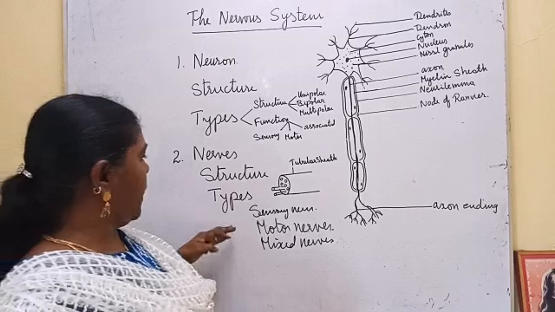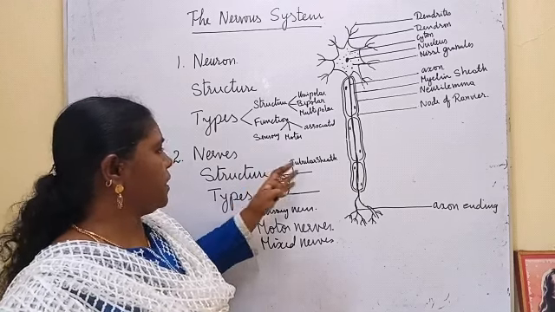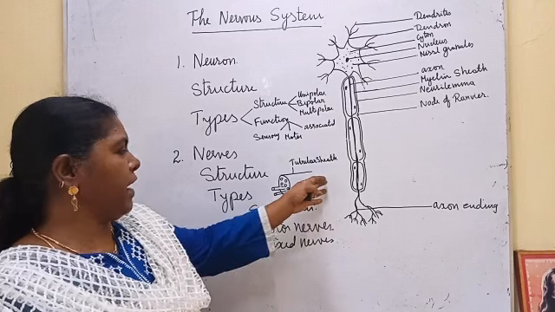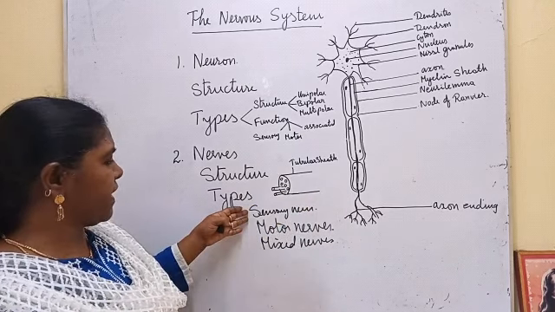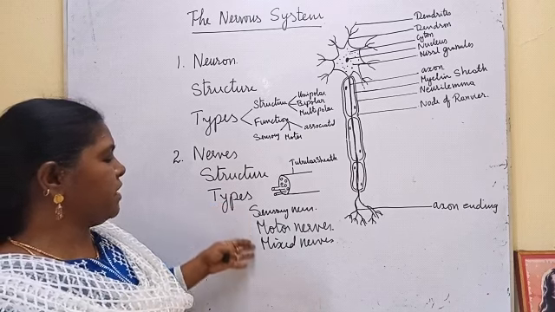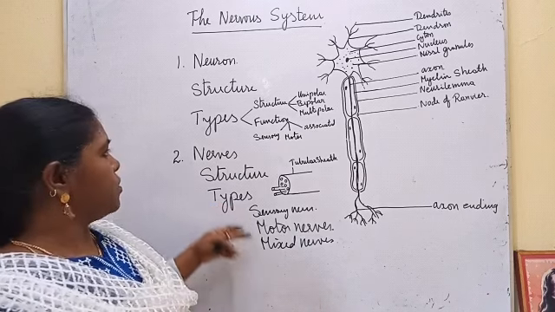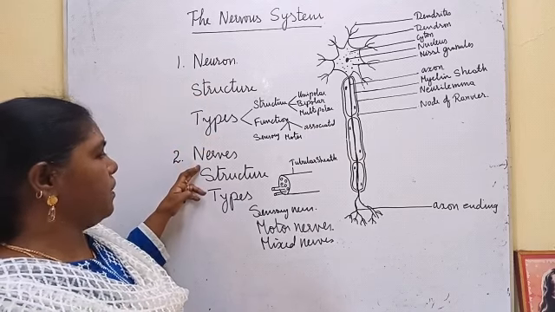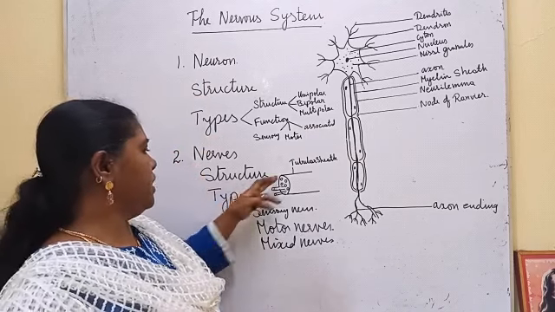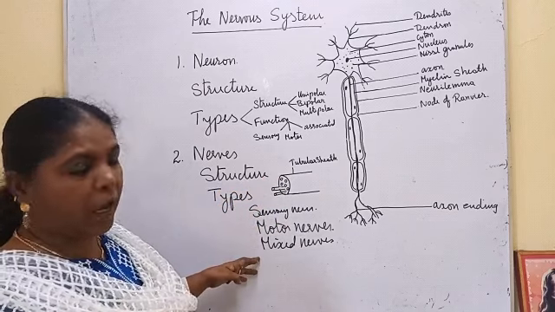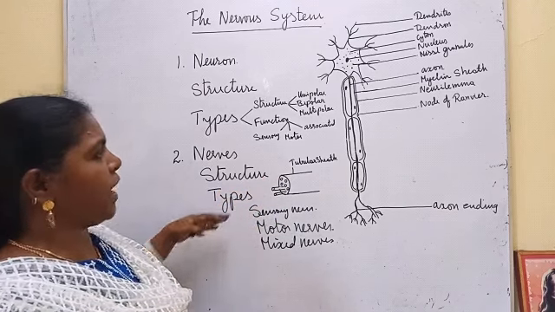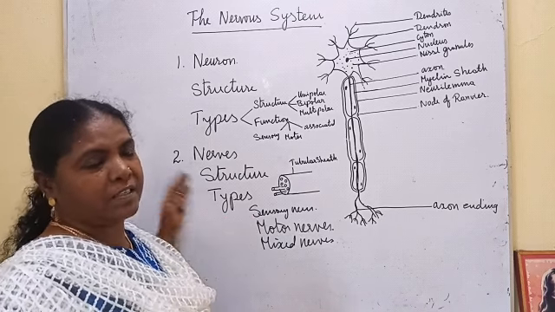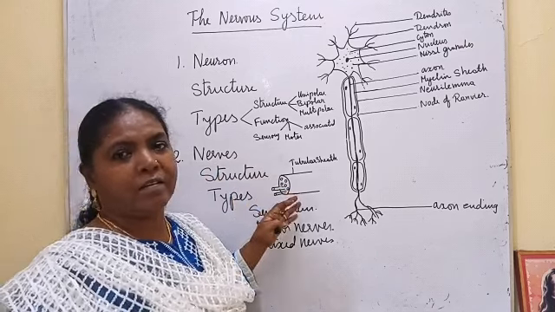So on the basis of the function of the axons of the neuron, nerves are classified as sensory nerves, motor nerves, and mixed nerves. We have seen what neurons are, the structure of a neuron, types of neuron, and what nerves are, the structure of a nerve and its types. Next we are going to see how they transfer the impulses from the central nervous system to the peripheral nervous system.